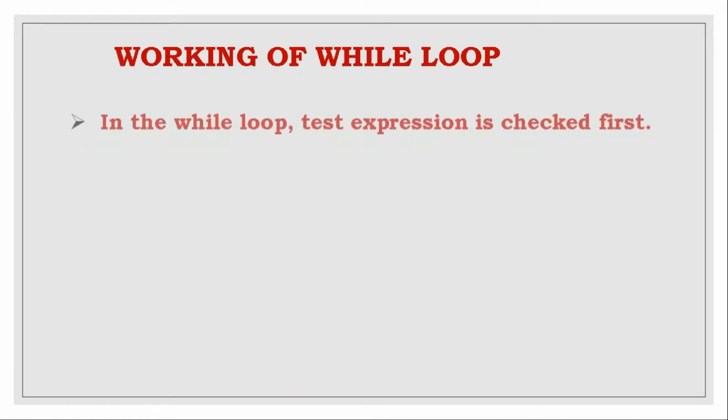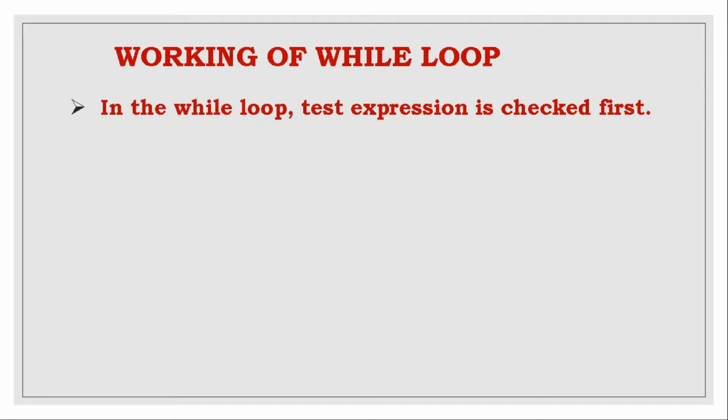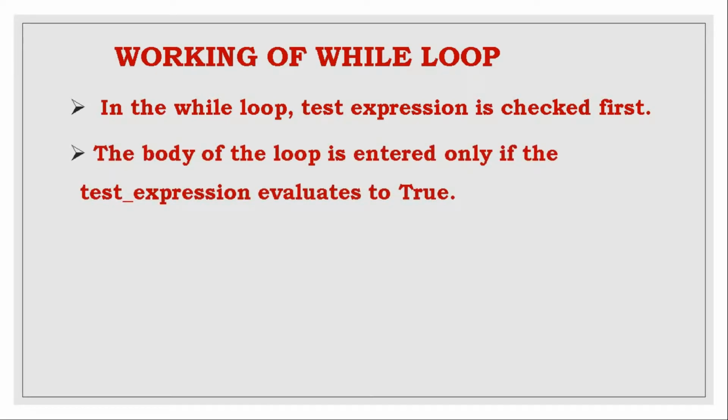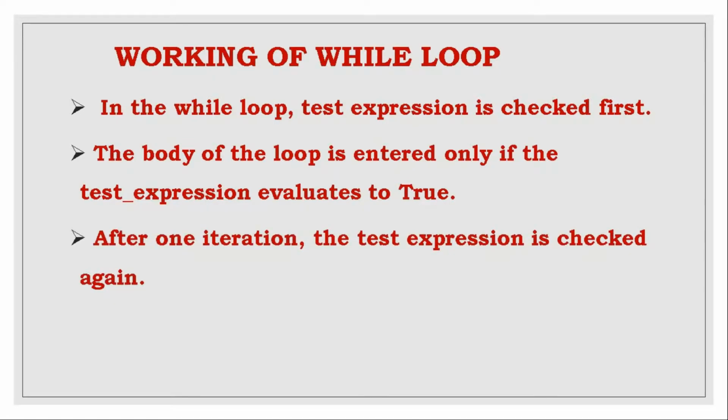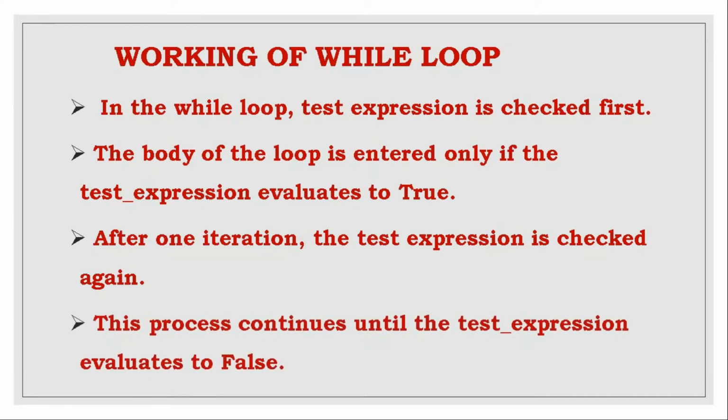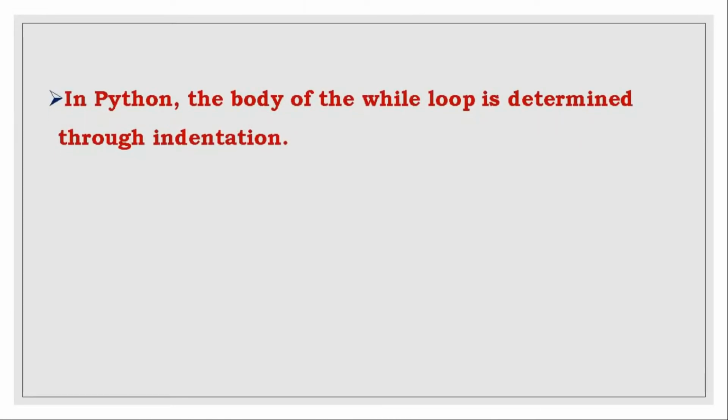Working of the while loop. In the while loop, the test expression is checked first. The body of the loop is entered only if the test expression evaluates to true. If it is false, it will come out of the loop. After one iteration, the test expression is checked again. The process continues until the test expression evaluates to false. So if it is true, it will continue. If it is false, it will come out of the while loop.